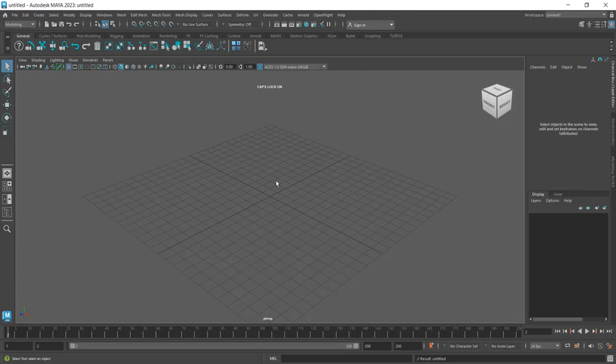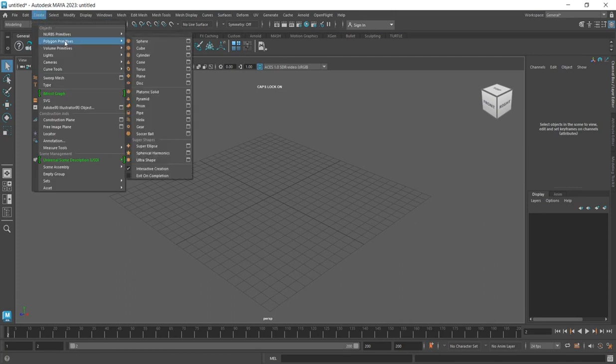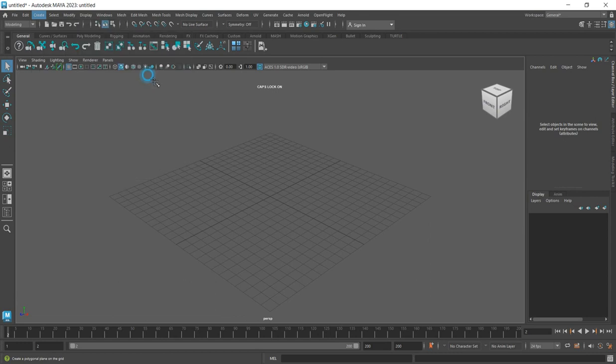Welcome to Multinet 3D. In this tutorial, we are going to create a simple housing object. So how do we do that? We are using polygon primitive. Click on create and create polygon primitive. The first thing to do is to create a plane.